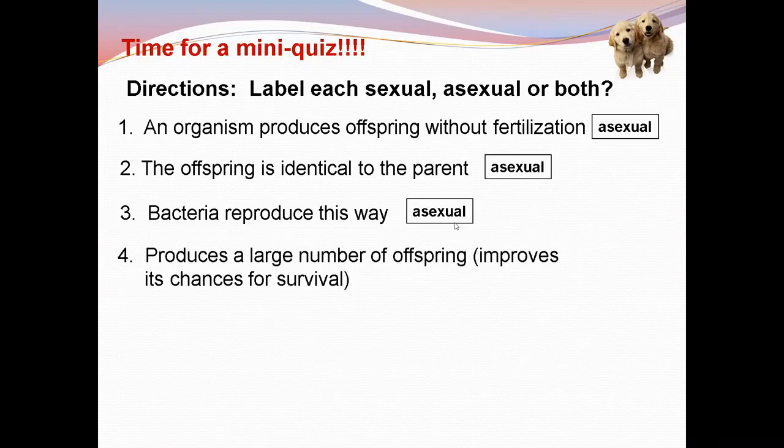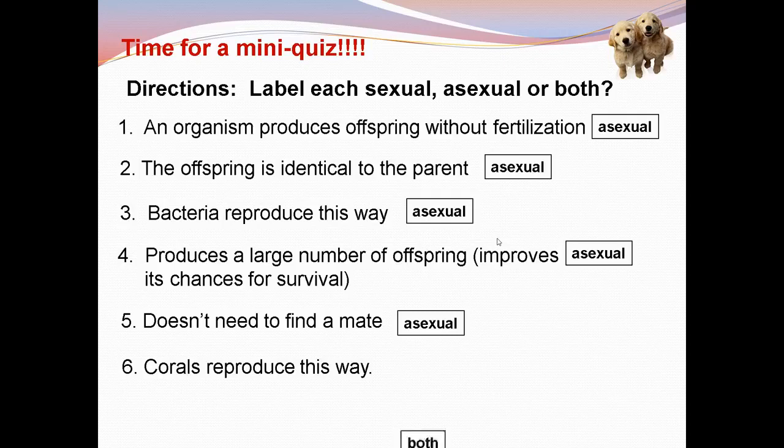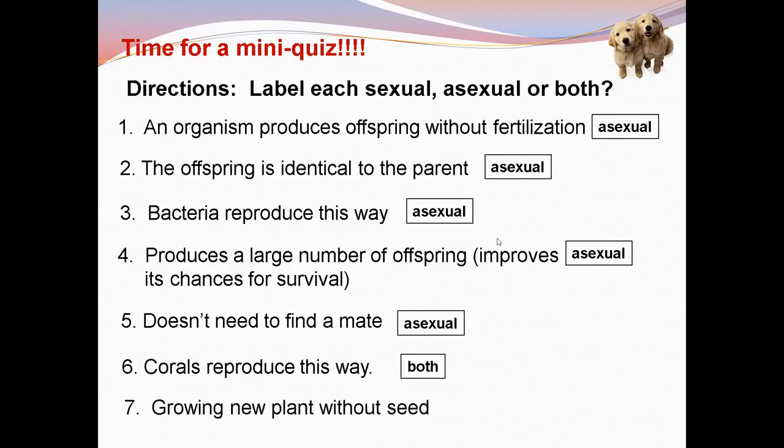Okay, 4. Produces a large number of offspring, improves its chances of survival. Okay, asexual. Okay. Doesn't need to find a mate. Okay. Asexual. Corals reproduce this way. Both. Okay. By the way, corals can reproduce sexually and asexually. And growing new plant without seed.